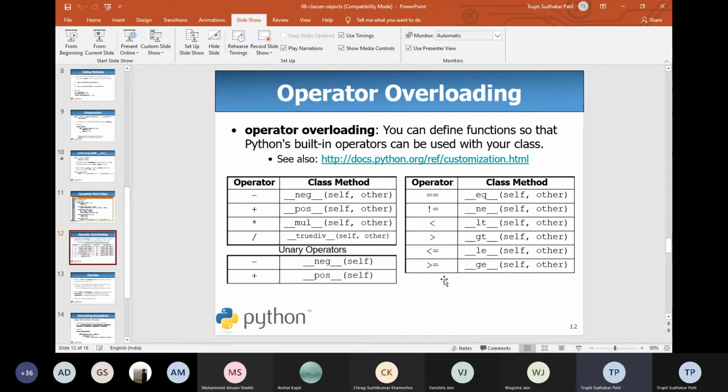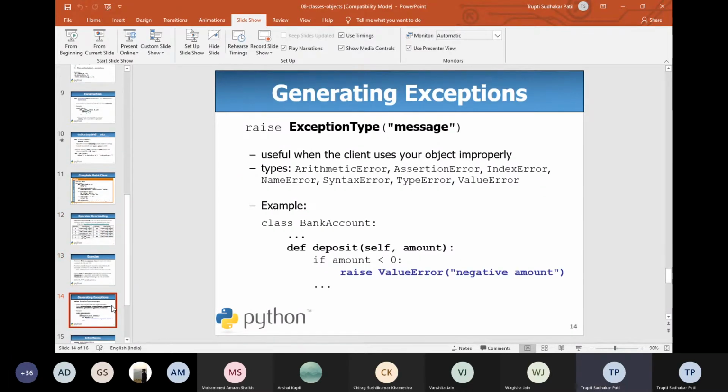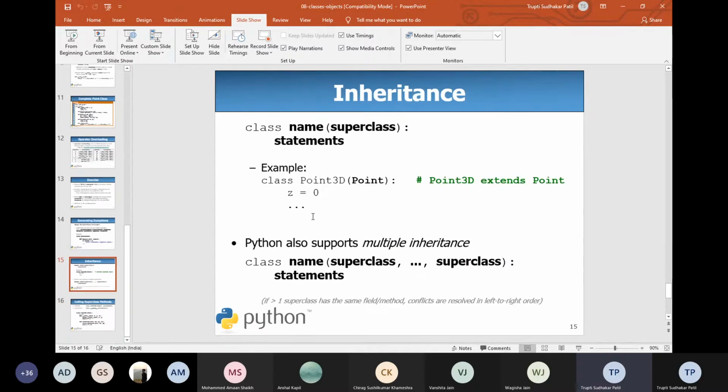So these are certain operators which we can use in our functions whenever we need operator overloading. Then, in the case of a class, we can write the super class and subclass.